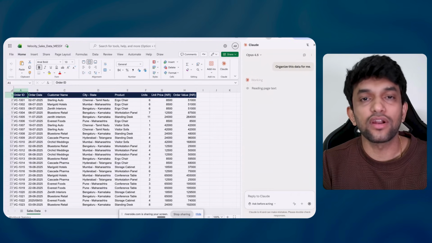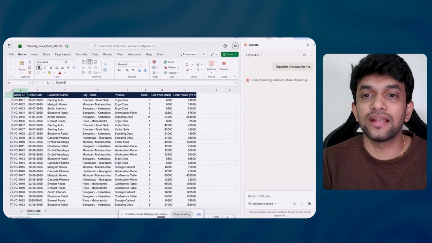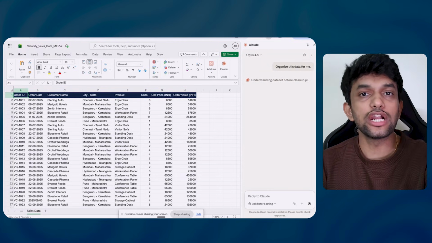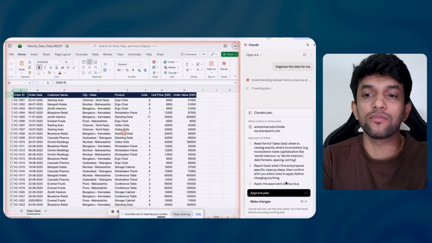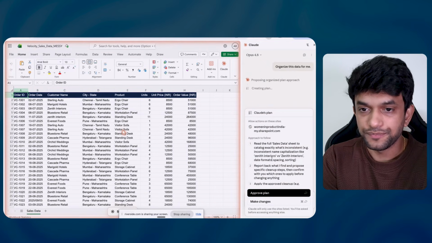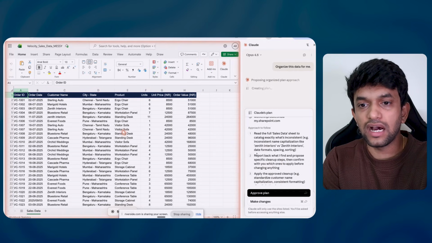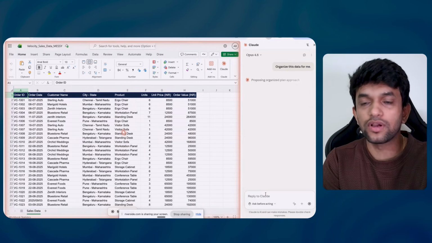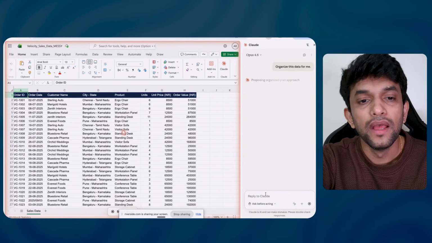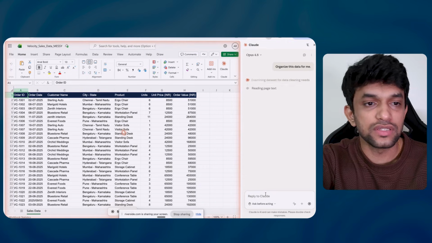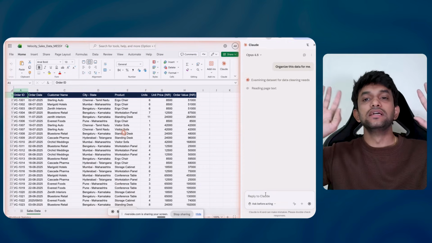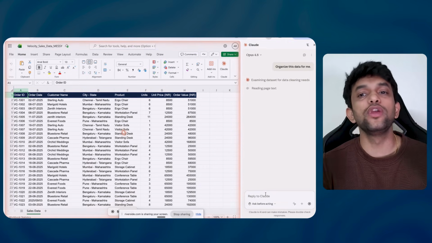How can I organize? I can organize state-wise, I can organize somehow. But what I wanted to show you is how AI is working on my sheet. Now, it is saying approach: read the full data, report back, and basically I approve it. Okay, basically it's giving me a good plan. It is going to sort the data for me. Let me just see what it is going to do. Can you see again? I want to show how AI is doing my work.